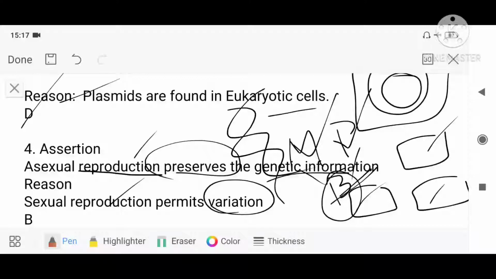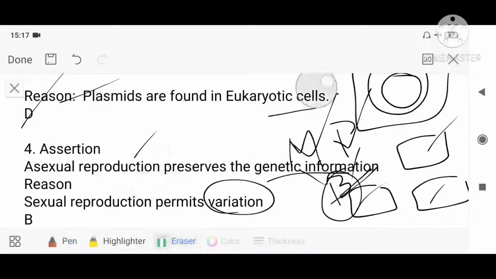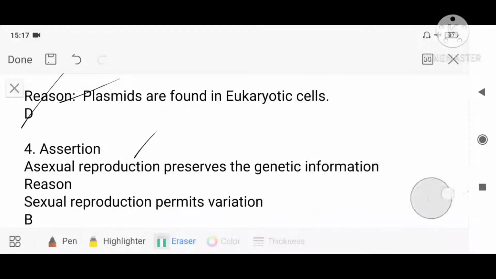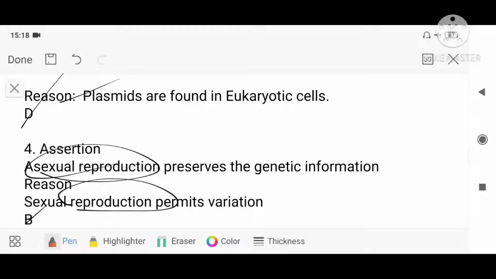Last year we have learned this, isn't it? When crossing over takes place, the individual becomes different from their parents. So in sexual reproduction, variation is possible. Again I say both the statements are correct, but whether the reason is the correct explanation for the assertion, no. So it will be B. Why? Because the second statement is speaking about sexual reproduction, and the assertion is speaking about asexual reproduction. So both the statements are correct, but the reason is not correct for the assertion.